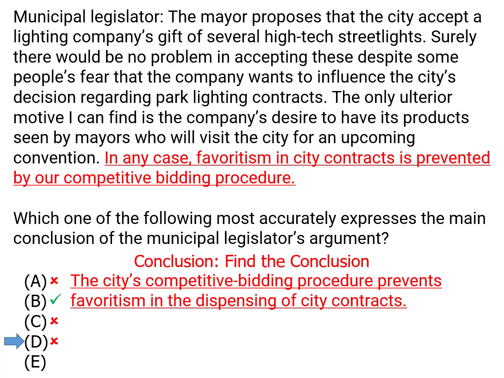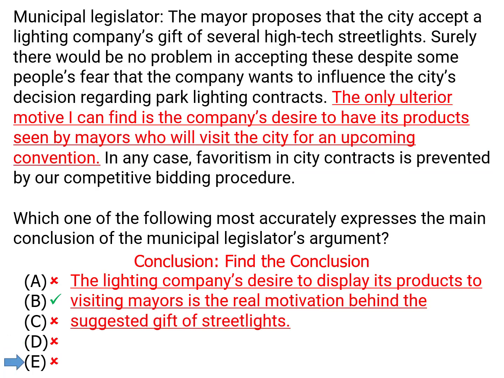Whereas D, well, that was a piece of evidence. That was the evidence for the conclusion, not the conclusion itself. And answer choice E, similarly, was another piece of evidence, not the conclusion itself. So the correct answer is answer choice B.